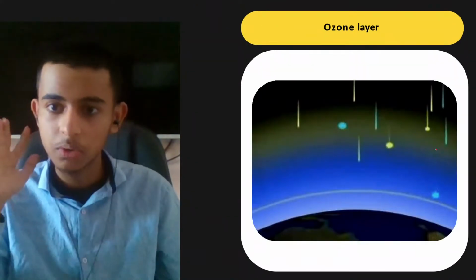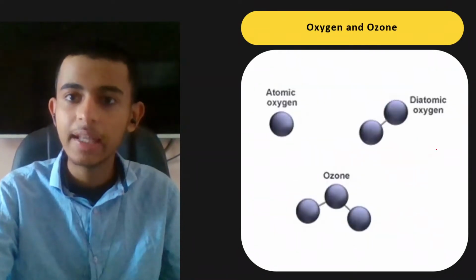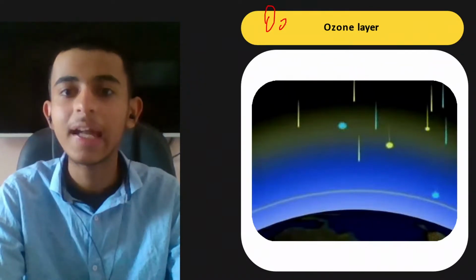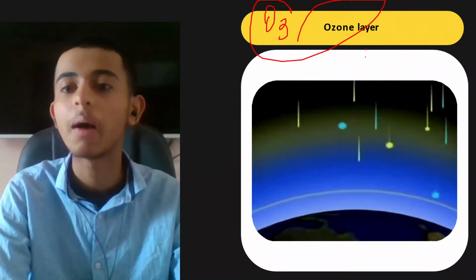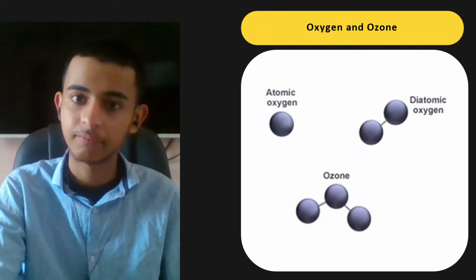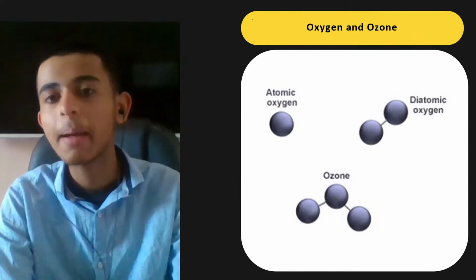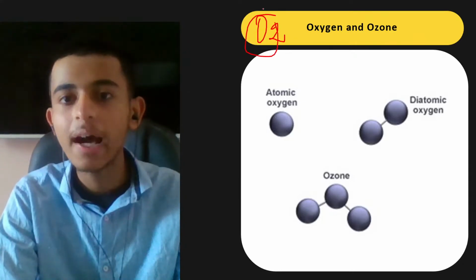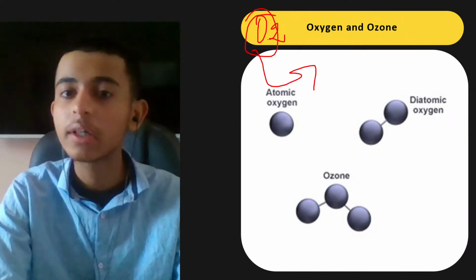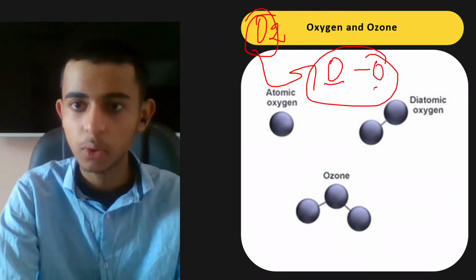Now talking about the ozone layer, very important. What is the ozone layer? Anyone? Okay, the formula for ozone is O3, and it protects the earth from the harmful UV rays of the sun, from the harmful UV radiations of the sun. So basically you must be thinking, how is ozone formed? Oxygen is O2. At the high level of the atmosphere, due to the UV rays, these oxygen molecules split into individual oxygen atoms, O and O respectively.